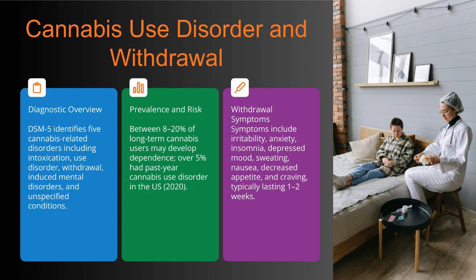Here, we have a detailed overview of cannabis use disorder as outlined in the DSM-5. It highlights 5 distinct cannabis-related diagnoses, including intoxication, use disorder, withdrawal, induced mental disorders, and unspecified conditions. This framework is crucial for clinicians to accurately identify and address the various aspects of cannabis-related problems. Looking at prevalence and risk, it's important to note that between 8 and 20% of long-term cannabis users may develop dependence. In fact, over 5% of people in the United States had a cannabis use disorder in the past year as of 2020. This data underscores the significant public health impact of cannabis dependence.